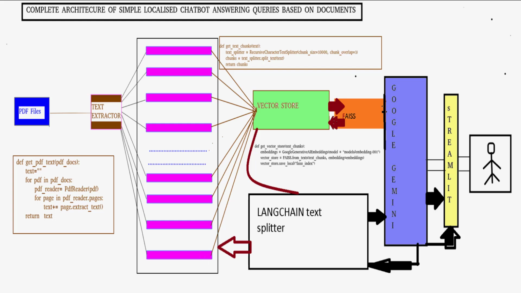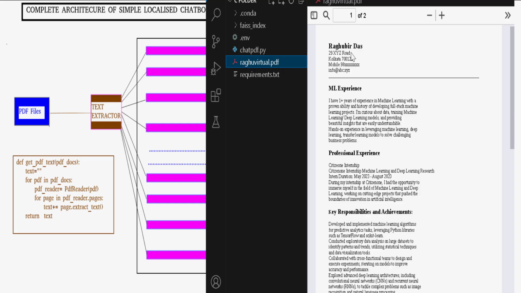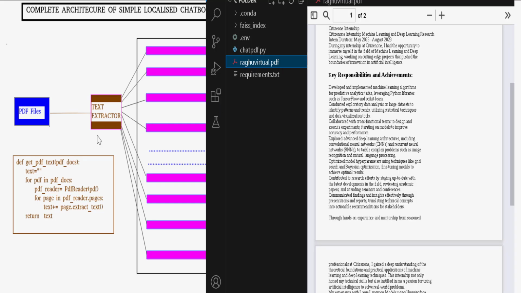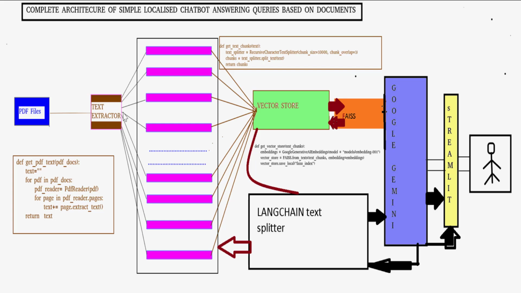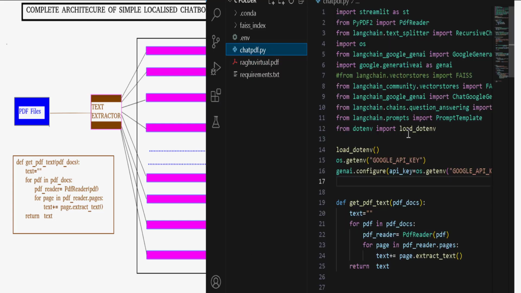The program here will read the data from the PDF files, and then the entire PDF file will be converted into text with this program, which is the get_pdf_text function for the PDF docs, which is in this one.